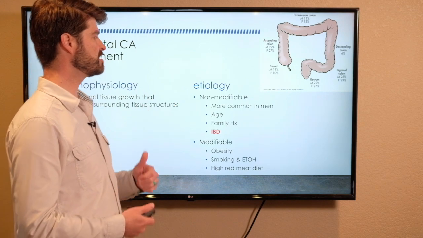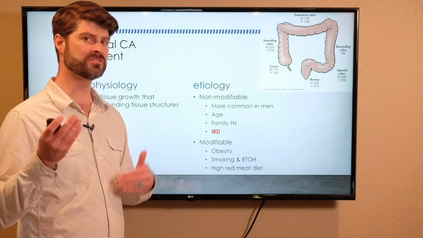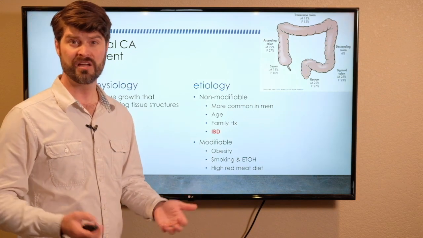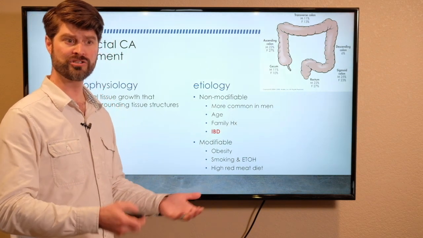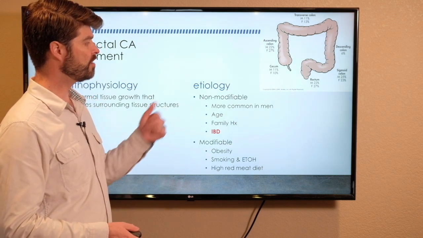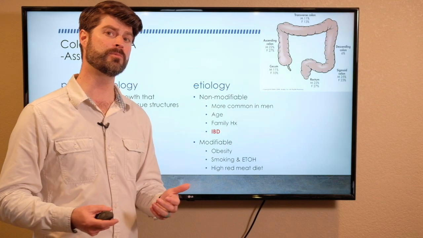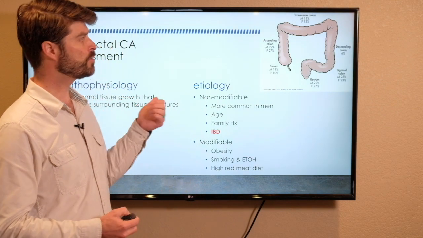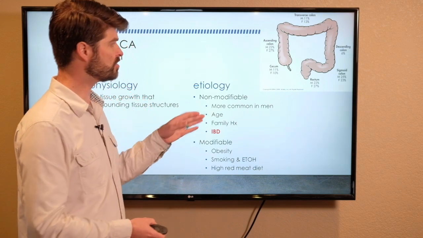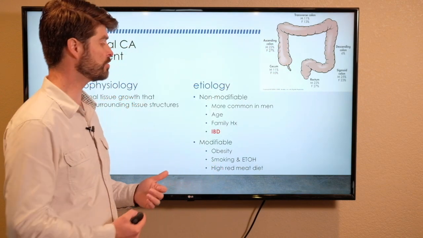The reason patients are susceptible to colorectal cancer falls into two categories: modifiable and non-modifiable. Non-modifiable means it's like genetics. It's things that we just can't change in a patient, or they're not able to change in themselves. There is a higher prevalence of colorectal cancer in men, and advanced age is also a big non-modifiable variable for development of colorectal cancer. That's why we always do the colonoscopy screenings for people 50 years or older. So we do start to anticipate these high rates of colon cancer with advanced age and screen for it.